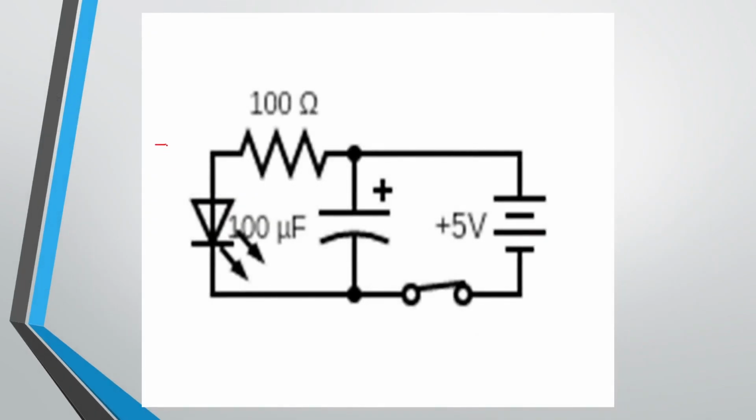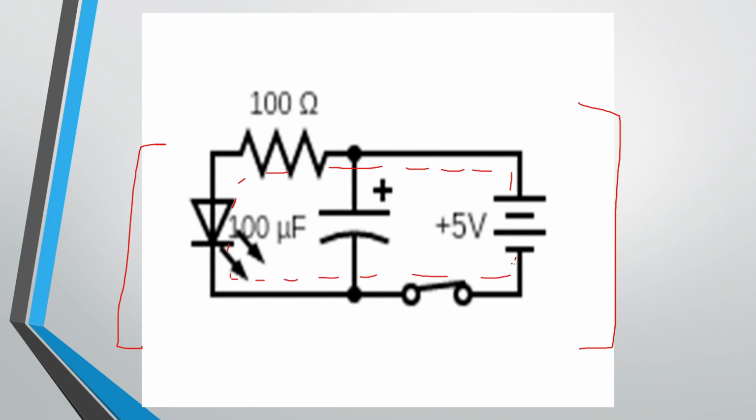In this circuit diagram, we use a capacitor in a circuit. When current flows from positive to negative, the LED will glow. During this, the capacitor stores the current or electrons in it. When we break the circuit, the LED will glow until the capacitor discharges. When the capacitor discharges, the LED will turn off because the capacitor has limited storage of current in it.